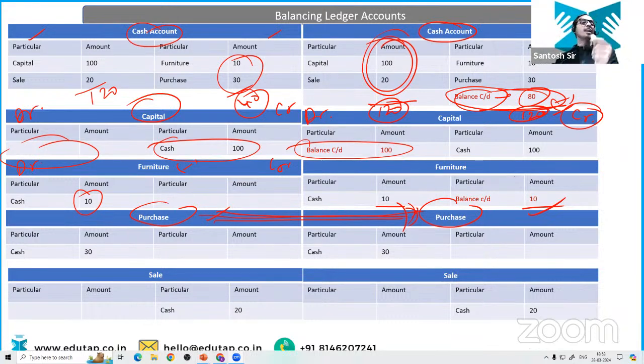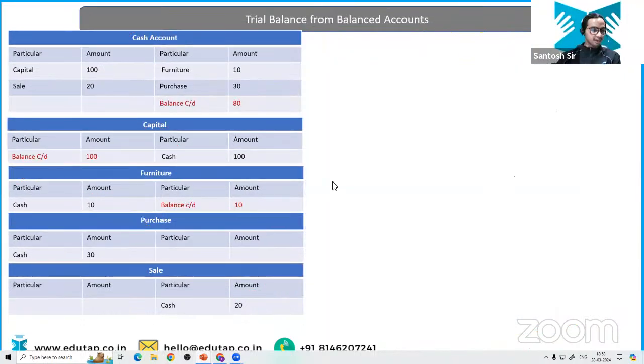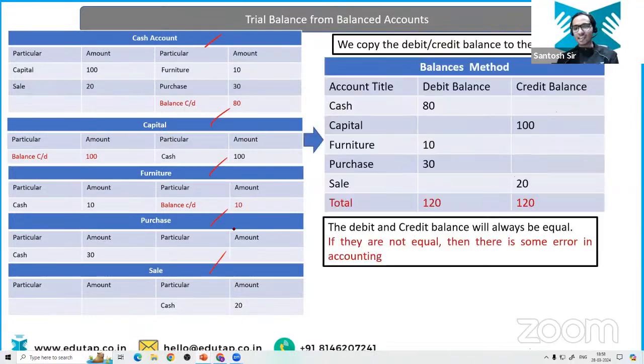It is not going to impact your balance sheet. Similarly, we have sales. In the sales, we have credit balance, but we are not balancing it because this is also an income account. So income and expense accounts, we are not going to balance, right? They are temporary accounts. We have to close them down by transferring the amount to the PL account, right? So we have cash account, capital account, furniture, purchase and sales.